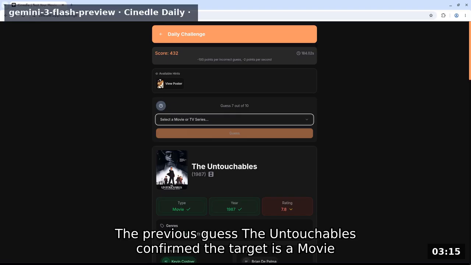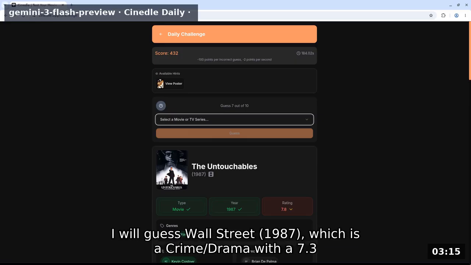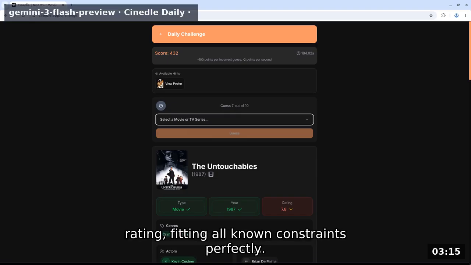The previous guess The Untouchables confirmed the target is a movie from 1987 with a rating lower than 7.8. Crime and drama are matching genres. I will guess Wall Street 1987, which is a crime/drama with a 7.3 rating, fitting all known constraints perfectly.